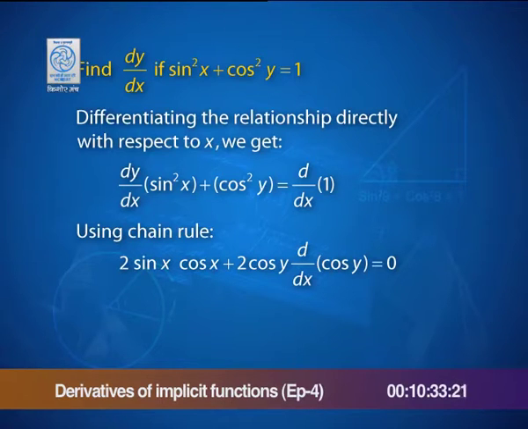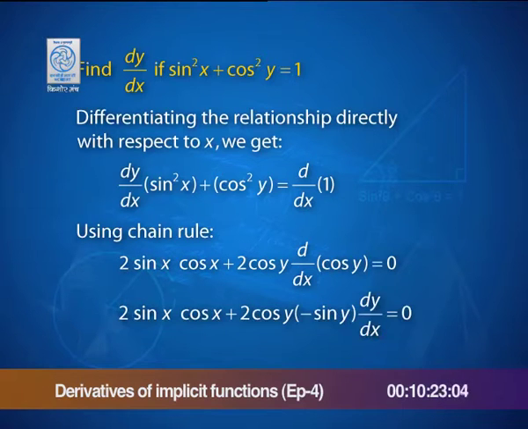Further, this becomes the same as 2 sin x cos x as it was, plus 2 cos y, and now the derivative of cos y using the chain rule is minus sin y into the derivative of y with respect to x. From here, we will just separate out what dy by dx is.